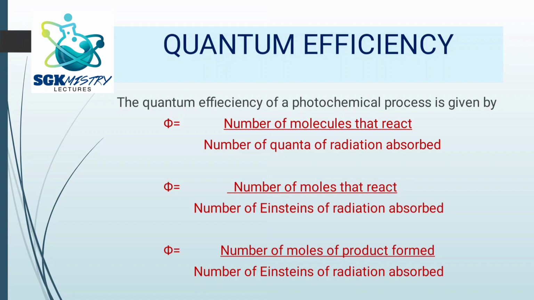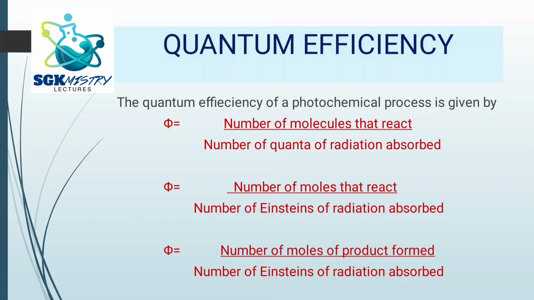Now let us try to understand what is quantum efficiency. So quantum efficiency is given by these different mathematical expressions. It's very simple. Here you can see in the first one, number of molecules that react divided by number of quanta of radiation absorbed. So this we have seen just in the previous slide, right? Each molecule will absorb one quantum of radiation and then it forms a product. So how many molecules will absorb how many quanta of radiation? Based on that you can calculate the quantum efficiency.